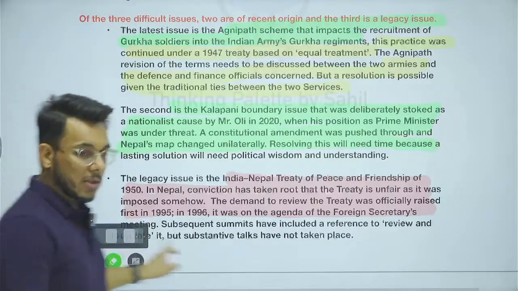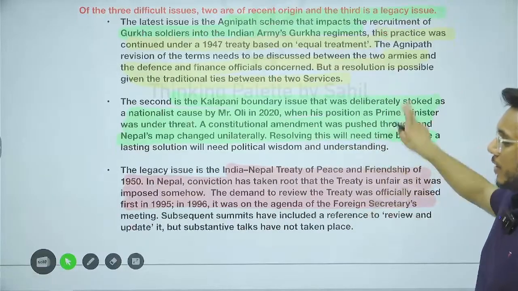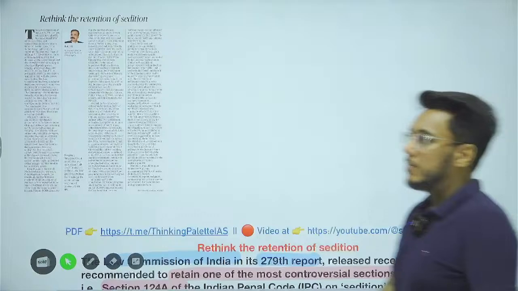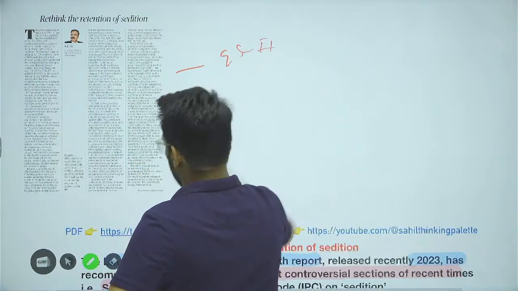So this is all about this particular article, guys. I hope that you have understood it. And now moving to the next article: Rethink the retention of sedition. Now this particular article, guys, we will see with respect to GS paper number 2, issues related to polity.